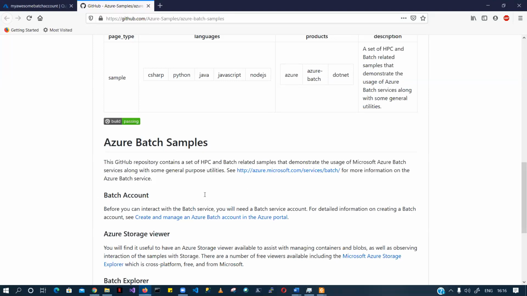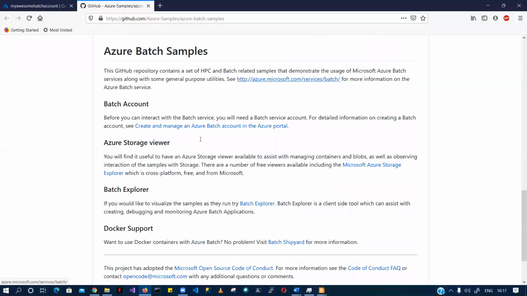Let's try to read this README document. It will give us a lot of idea on what is going on when you try to set up a batch job. Like I had said, to run a batch service, a batch account is a mandatory thing. We have already created one, but these are the links of the official Microsoft documents where you can go ahead and see how to create a batch account.